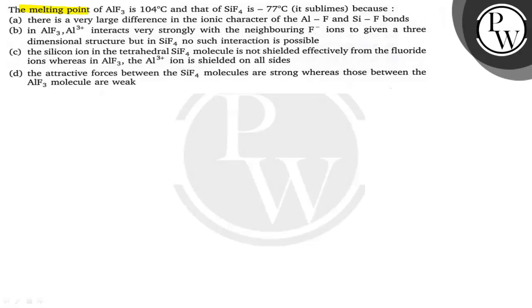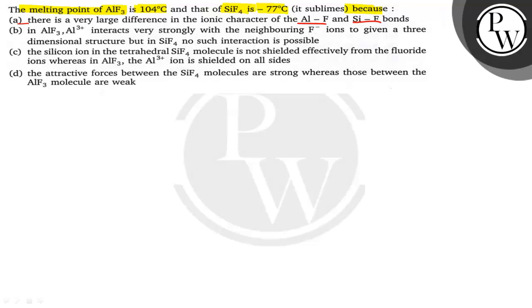The question is: the melting point of AlF3 is 104 degree Celsius and that of SiF4 is minus 77 degree Celsius. So we have to tell because of which reason. We will read each and every option, then we will answer the question. The first option is saying there is a very large difference in the ionic character of AlF3 and SiF4.